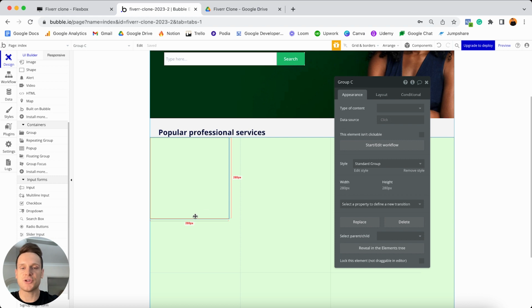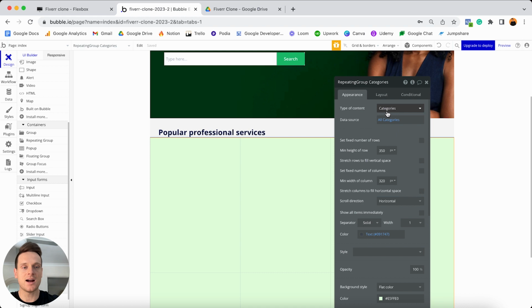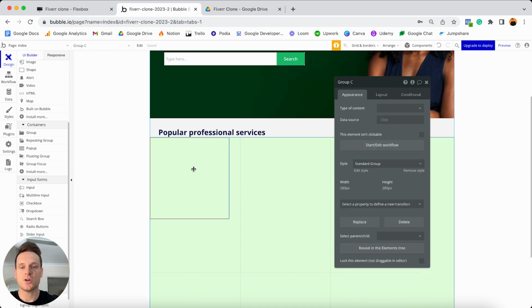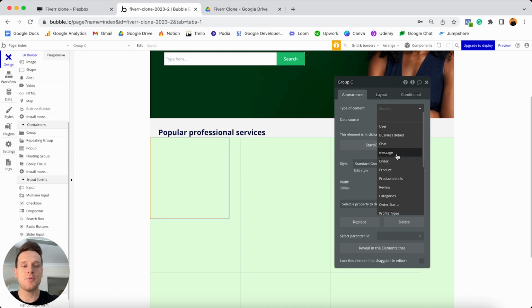But the first thing I'd like to do is update the background image of this group to reflect the background image of the relevant category that's being displayed inside of each repeating group cell. And so in order to reference the image of each category, the first thing I'll need to do is actually send through some data to this group. So because this group sits inside of a repeating group, which has a data source pulling through all of the categories in our database, I'd like to pass the data of each individual category through to our group. So if I select on the group here, I'm going to set the type of content to be a category. And then for the data source, I'm going to reference the option known as the current cell's category.